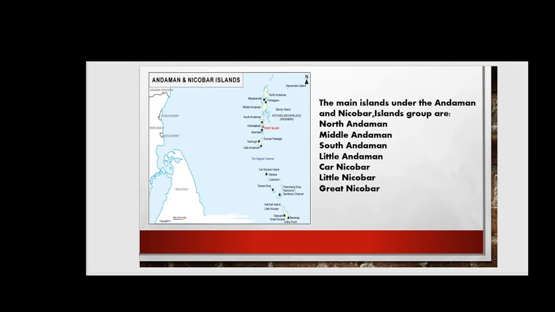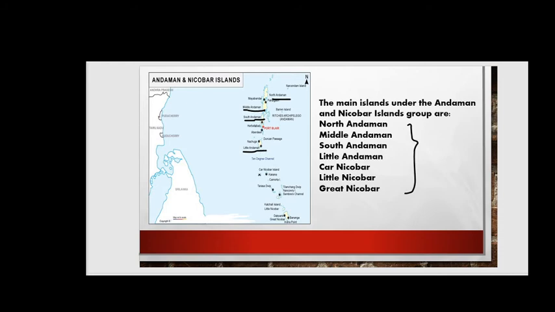So next we see what the main islands in the Andaman and Nicobar are. We will see them in a particular sequence, friends. First of all we'll mark the Northern Andaman. So this is called Northern Andaman. Next we see the Middle Andaman. So it is located here, your Middle Andaman. Then comes your Southern Andaman. This is your South Andaman. Next your Little Andaman. Here you can see the Little Andaman.